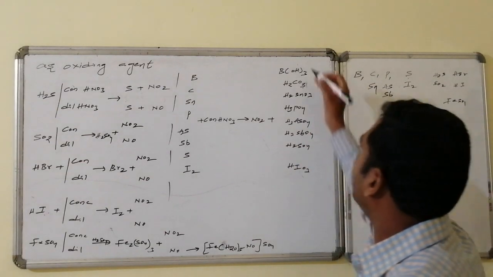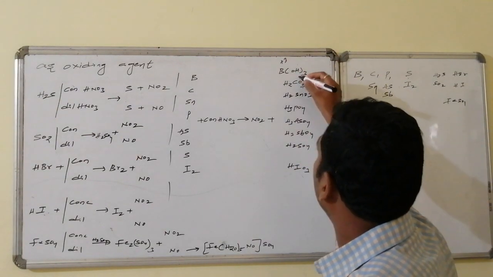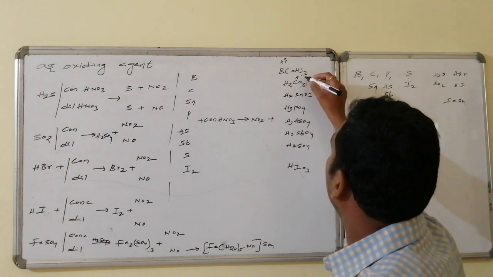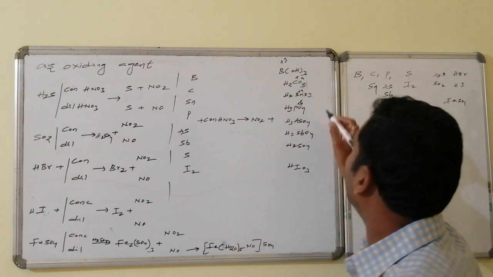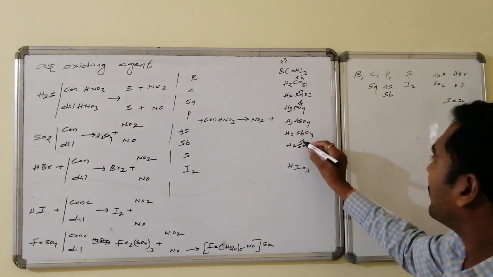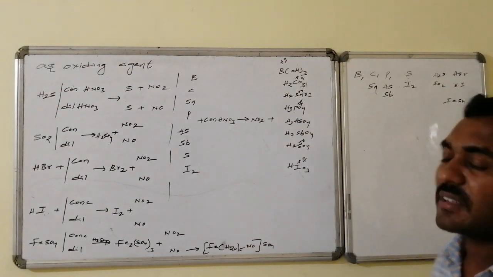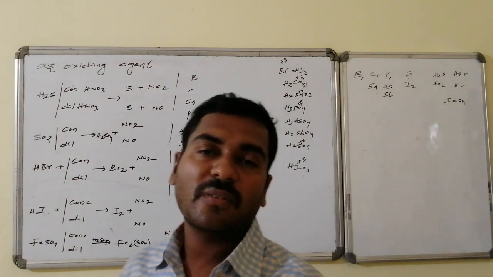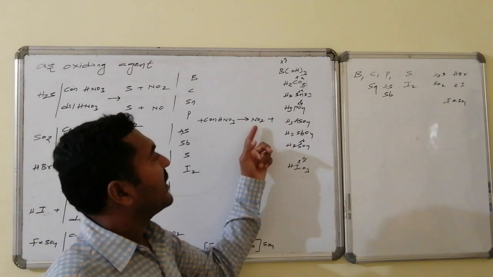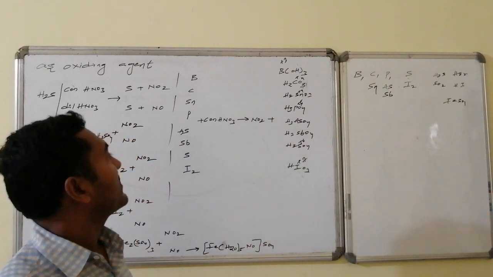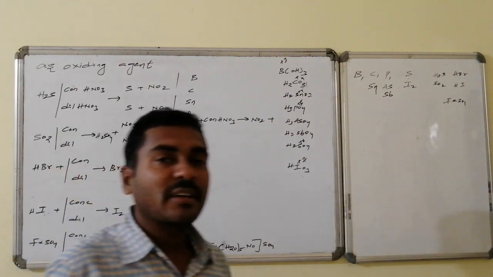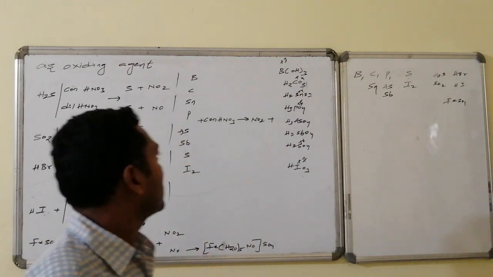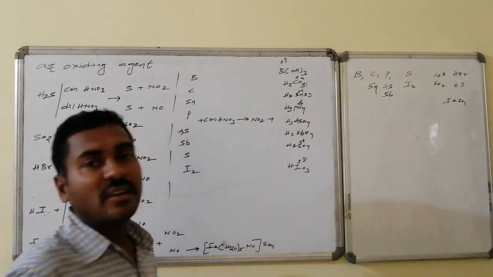Here everywhere the oxidation number increases. This is +3 and here it is +4 is the oxidation state. Here also +4, nitrogen, phosphorus family +5, sulfur family +6, iodine family +7. Thus, the oxidation number of all these goes on increasing and the ultimate product is nitrogen dioxide. Thus, on reaction with non-metals, the corresponding acid with the highest oxidation number is obtained, and in that HNO3 is reduced to nitrogen dioxide.